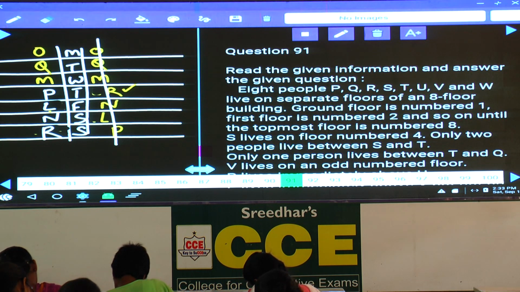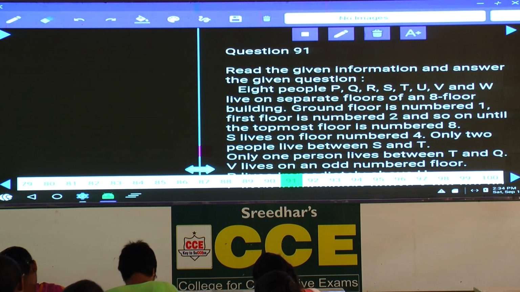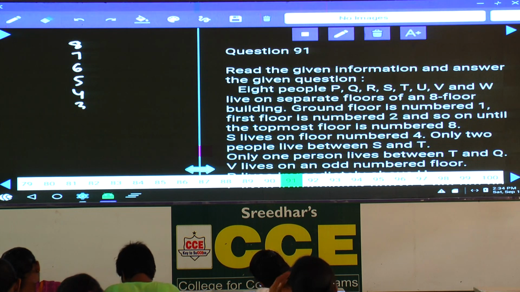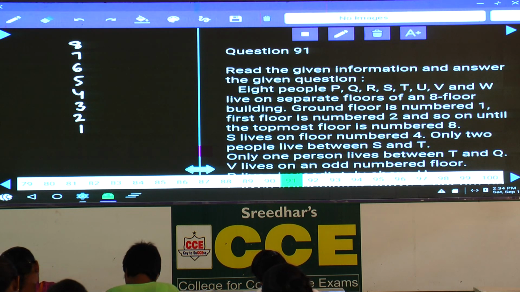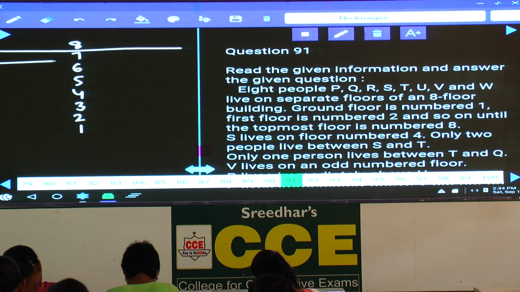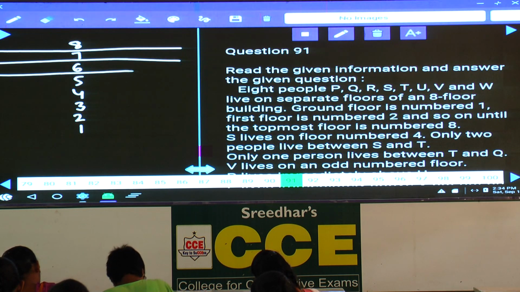91 to 95. Then in this one, whenever this floor arrangement is given, first we need to represent the floors at the center: 8, 7, 6, 5, 4, 3, 2 and 1. Now 8 floors, 8 persons are staying on these 8 different floors.